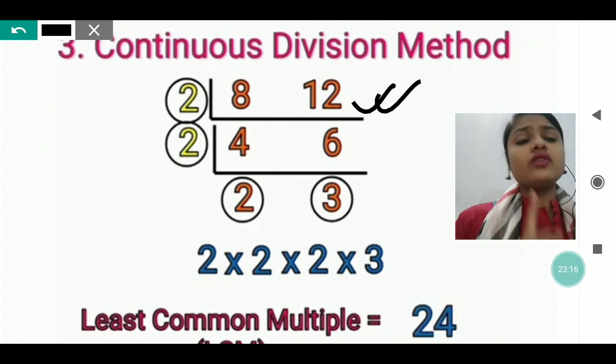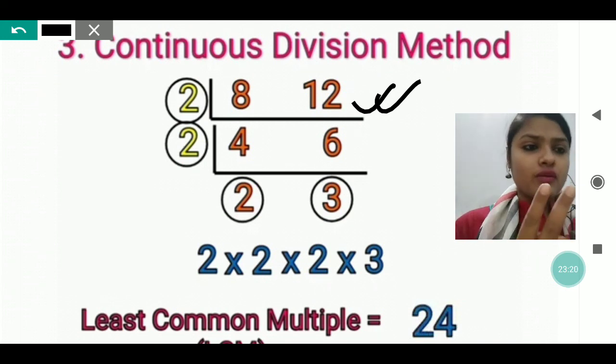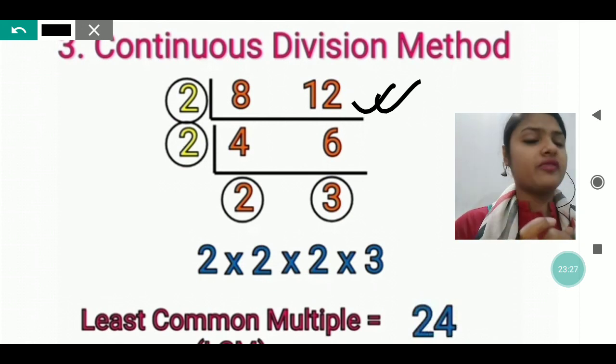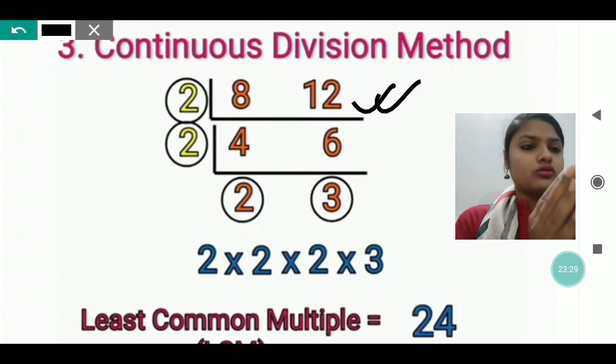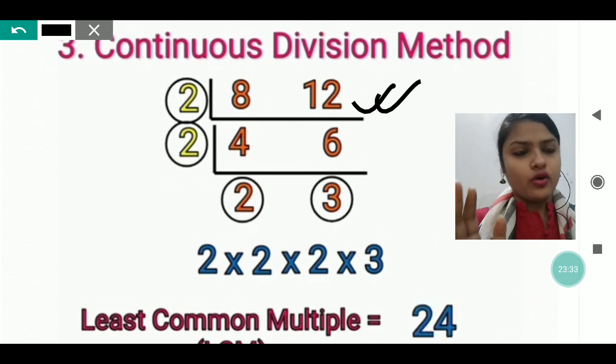But here one more thing you have to keep in your mind: whether 2 numbers, 3 numbers, or whatever numbers are given to you, there should be a gap between the numbers. Don't write the numbers so close, leave some space between them.